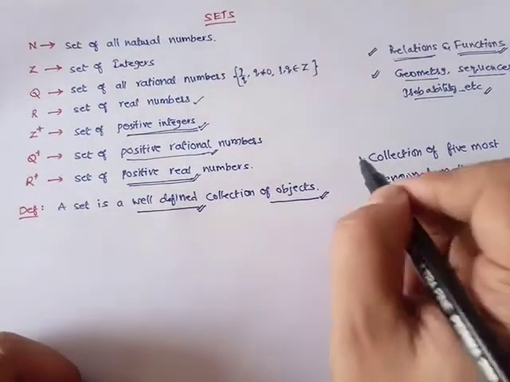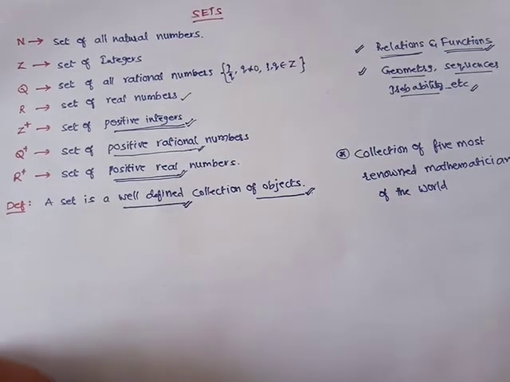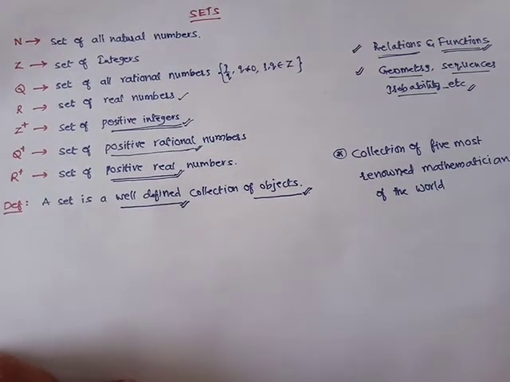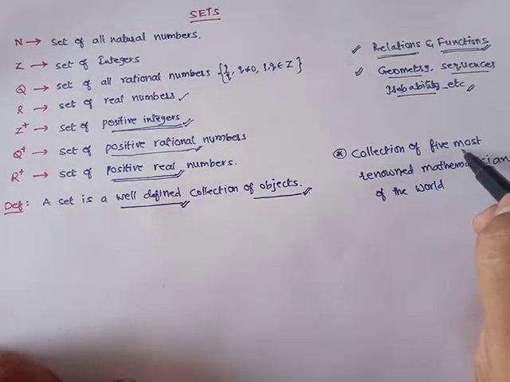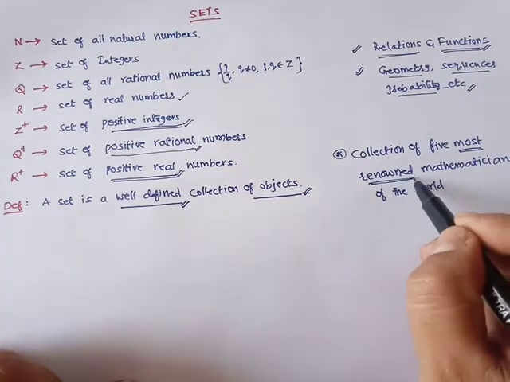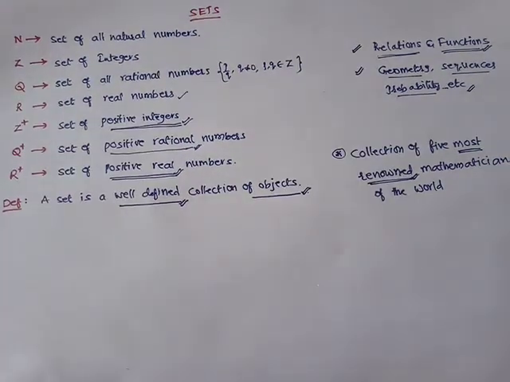then while talking about the collection of 5 most renowned mathematicians of the world, how can we say who the most renowned mathematicians are? How can it be defined? Is there any particular definition to say most renowned person?